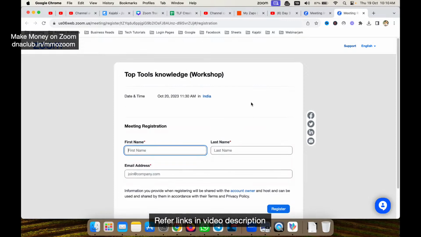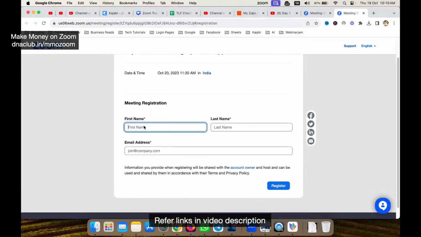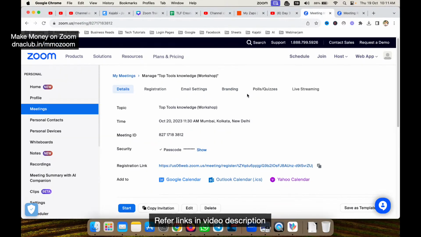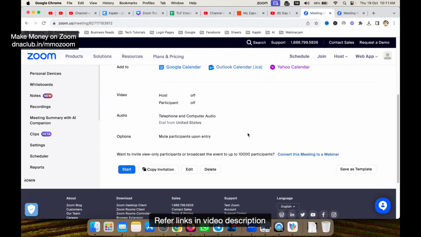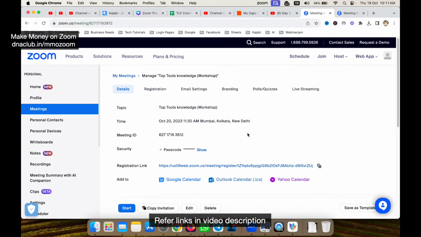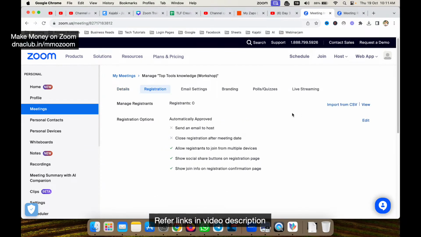So which means if anybody wants to join this meeting, that person has to first enter his name, last name and email ID first, correct? So what I'm doing here is I have scheduled a meeting for which I need the person to first enter the details. If I click here on registration, can you see I can see the name of all the people who have registered for the meeting.